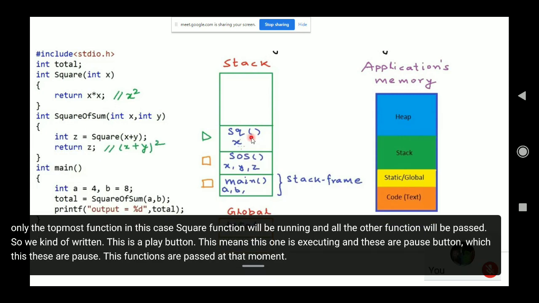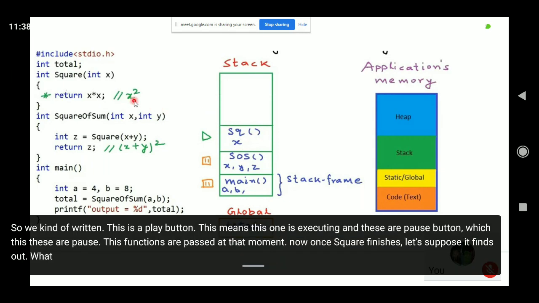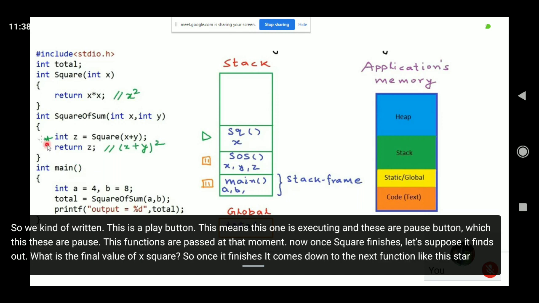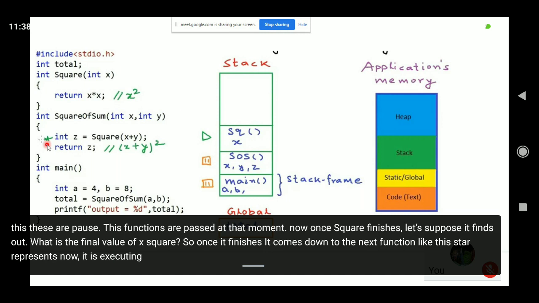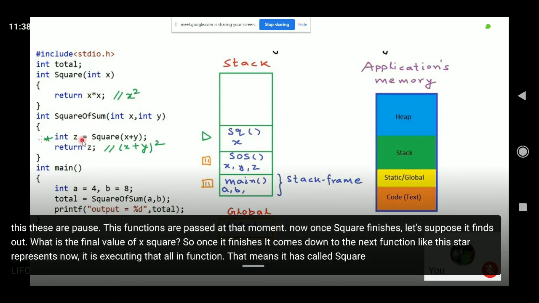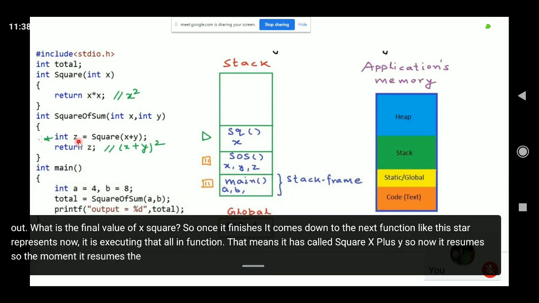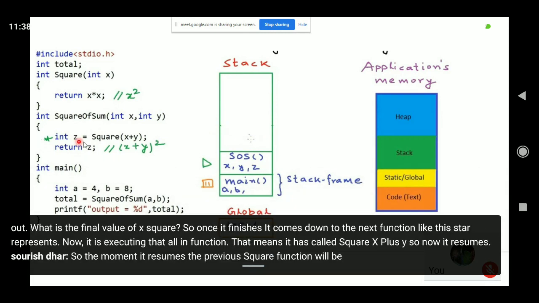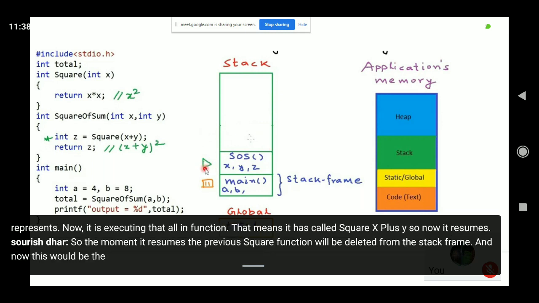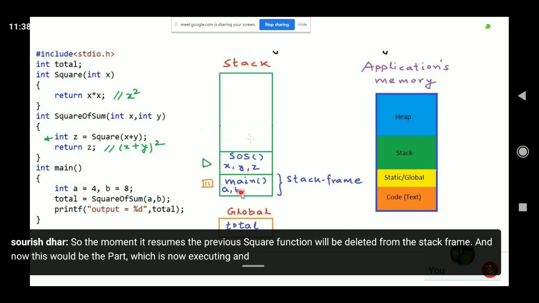Now, once square finishes and finds the final value of x square, it comes down to the next function, as this star represents. Now it is executing the calling function, that is, it has called square of x plus y. So the moment it resumes, the previous square function is deleted from the stack, and now this is the part executing while main stays paused.